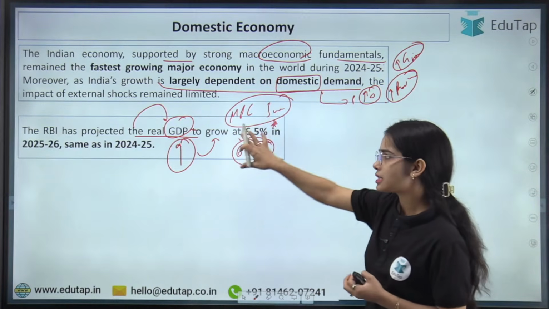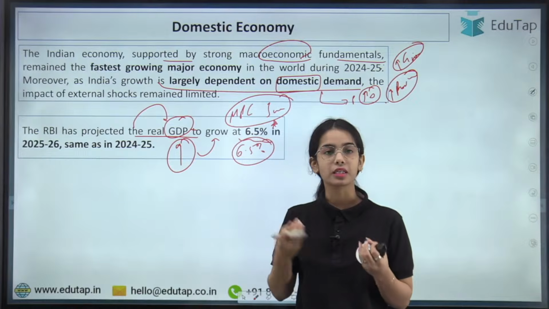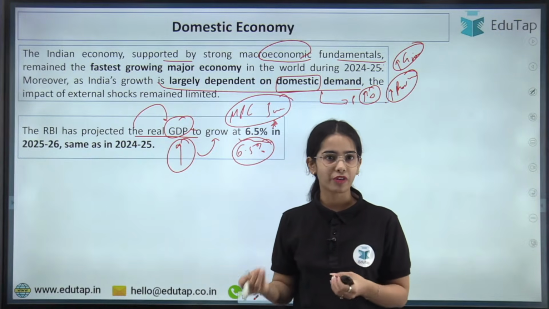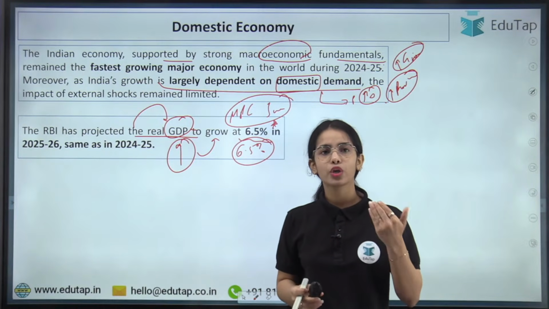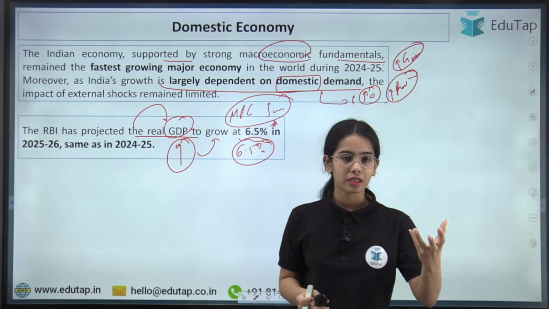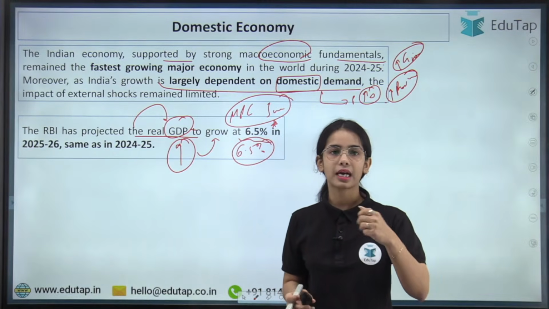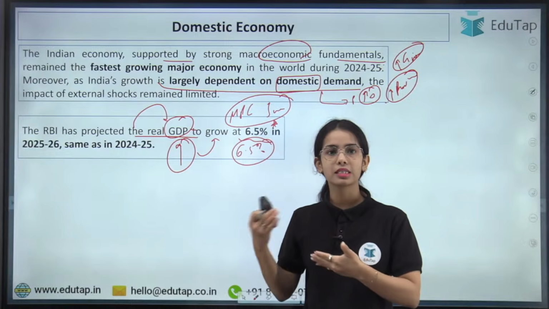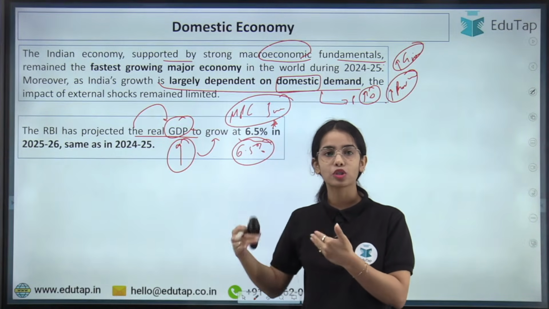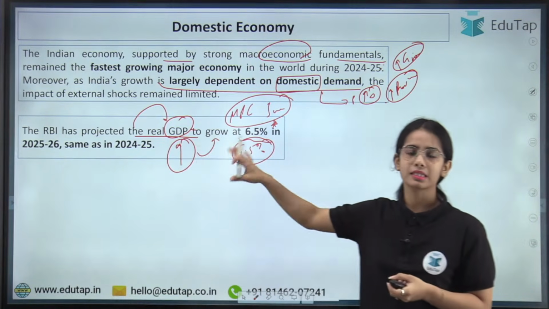Okay, and the reasons were given why we are expecting the real GDP growth to be around 6.5%. It was said that the rural demand is increasing, the capital expenditure is increasing in the country, and businesses also have positive expectations. So there were various reasons that were given.